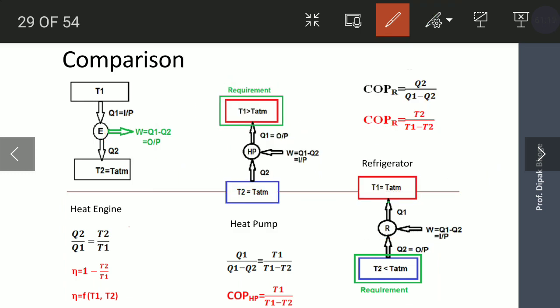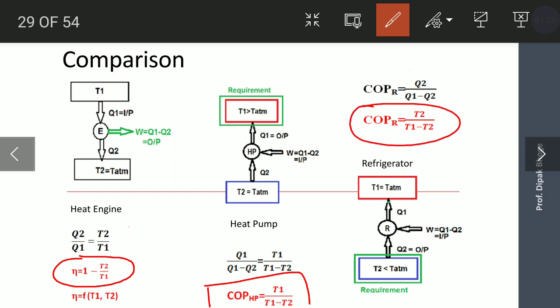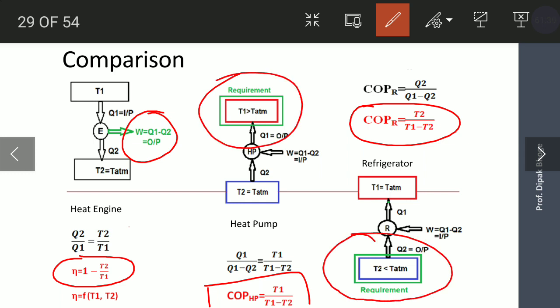If you see the formulas, efficiency of heat engine is 1 minus T2 by T1. COP of a heat pump is T1 upon T1 minus T2. COP of the refrigerator is T2 upon T1 minus T2. Green colored are the output of the engine, refrigerator and the heat pump.